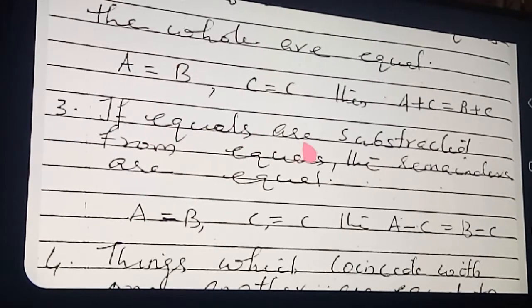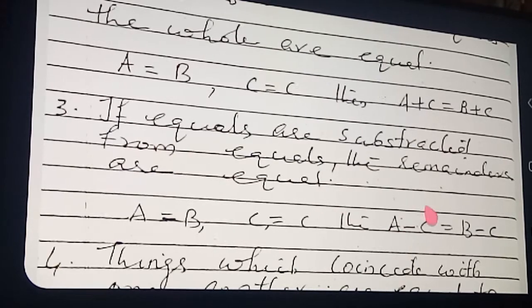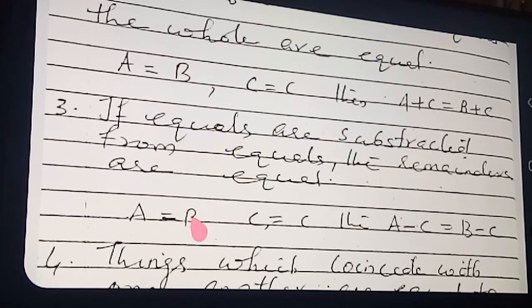If equals are subtracted from equals, the remainders are equal. Okay, the remaining part will be equal. See here, is the next point clear? If equals are subtracted from equals, the remainders are equal. This A and B are already equal, and equal is given. This is subtracted from each part, LHS and RHS both. Then the remaining part which you are getting will be equal. That will be clear.